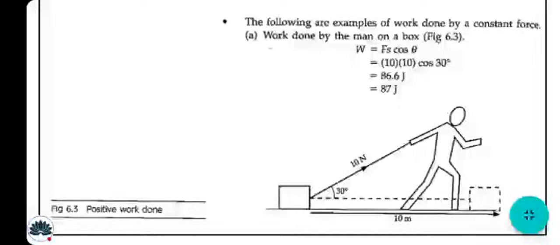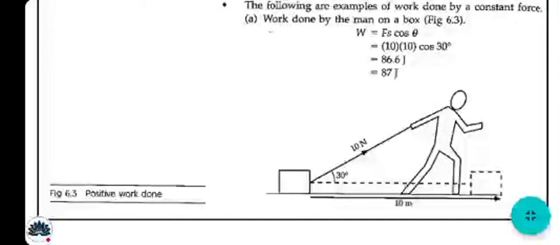This is due to the reason that you can see that the angle is mentioned here. If the angle is here, this is the hint for you, candidate, that the cos must be present there. Not the cosine rule, but the cos must be present. To find out the work done.